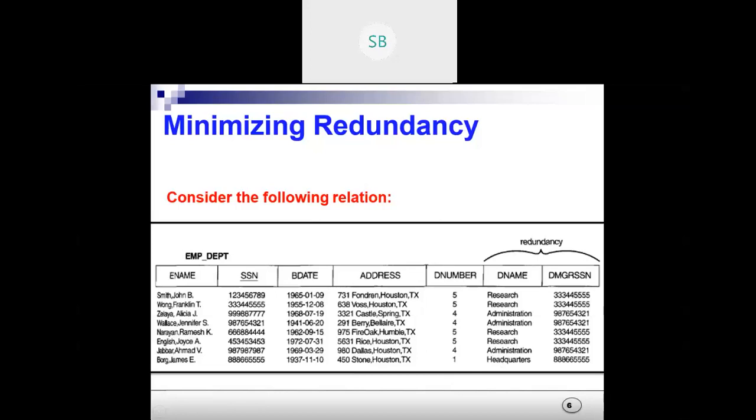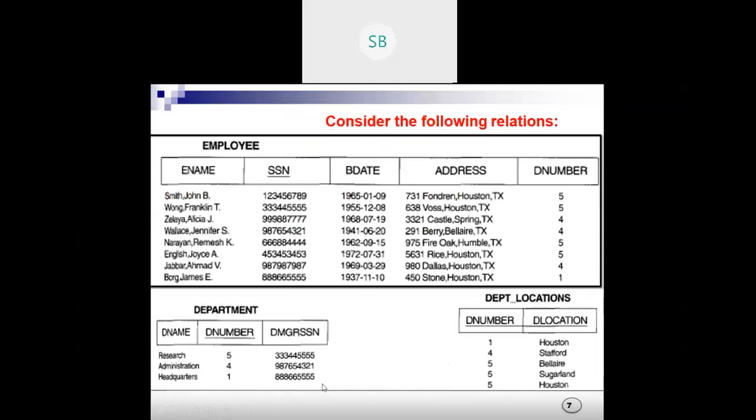Any confusion? Since he is the only person working in department 1 headquarter, if we delete this tuple, the last tuple, all the information regarding department 1 also gets deleted. So this will not be present here. But if we have two tables, employee and department, and we remove this tuple, it's completely fine because it will not affect the department table.